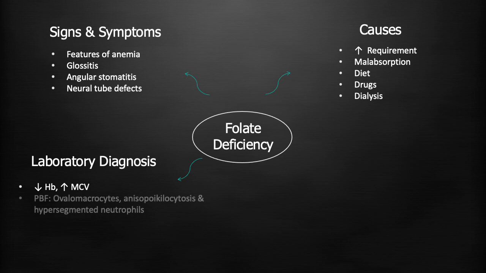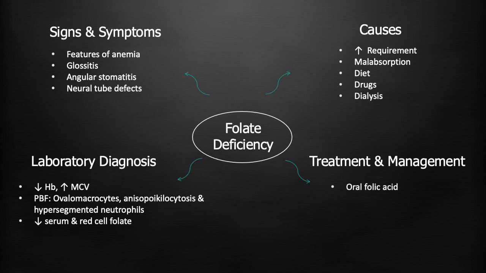Laboratory investigations of folate deficiency will show a decrease in hemoglobin level, an increase in mean cell volume indicating macrocytosis, and generally pancytopenia. The peripheral blood film will also show ovalomacrocytes, anisopoikilocytosis, and presence of hypersegmented neutrophils. Specific tests of folate deficiency include a decrease in serum and red cell folate levels. And treatment and management of folate deficiency is very simple with the giving of oral folic acid.